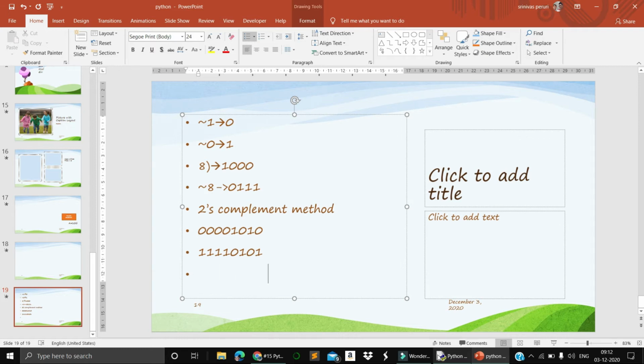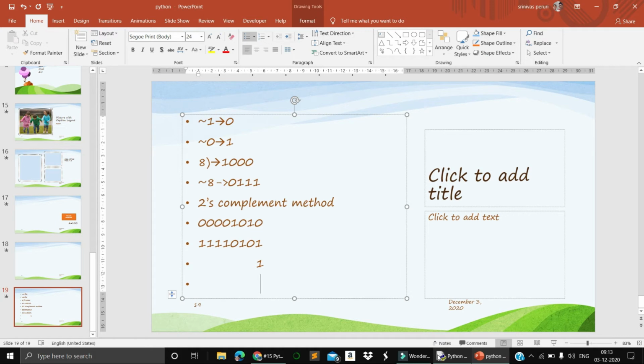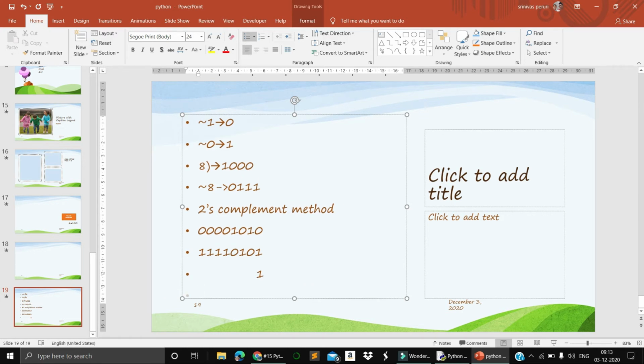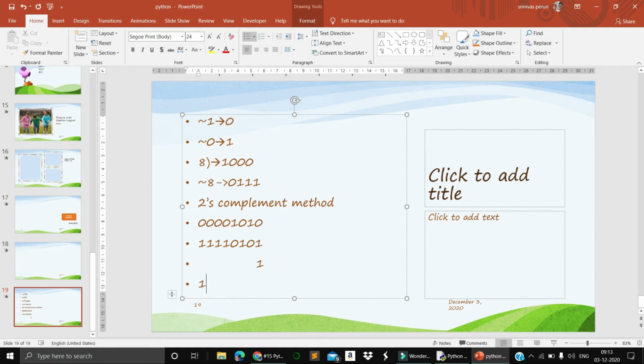When I add 1 to this number, from the bottom we write: 1 plus 1 is 0 with a carry, and finally we end up with 11110110. We end up with this number.